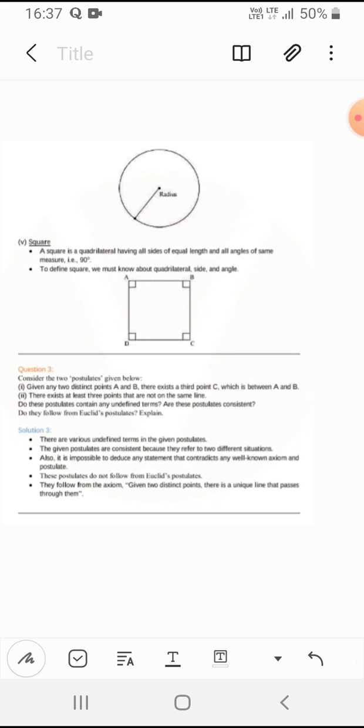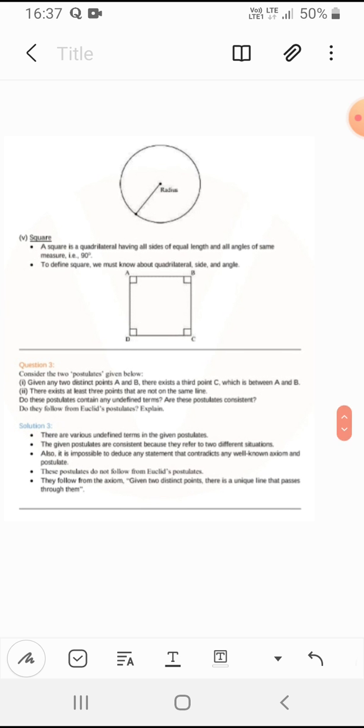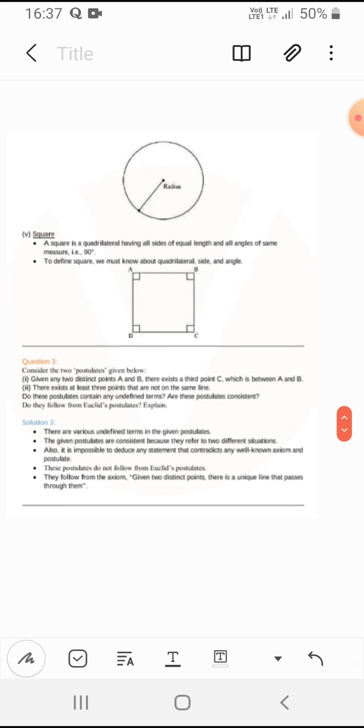So next, the third sum they have given is to consider the two postulates given. The first question is: given any two distinct points A and B, there exists a third point C which is between A and B. We have to say whether it is correct or not. So there are undefined terms, because if you have a line with A and B, in the middle you will write C, then how will it be correct? So it is not correct, because these postulates refer to different solutions. They have two different solutions in that.